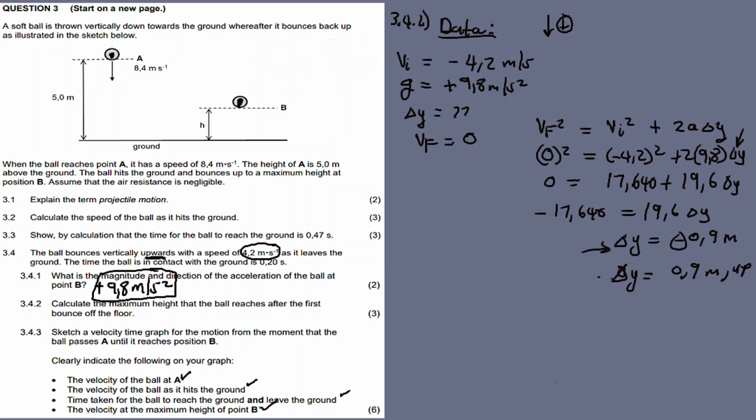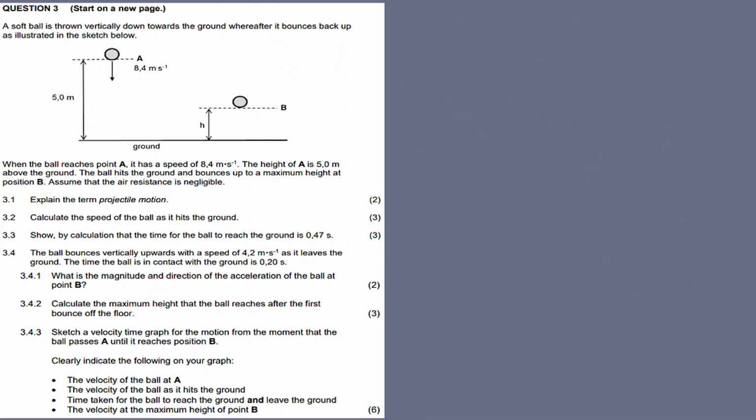All right, let's prepare the sketch. Okay, 3.4.3. Now I think prepare the axis. This is my x and y axis.